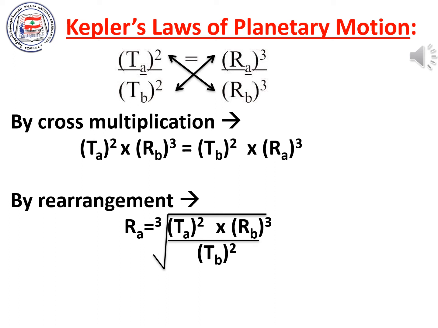Finally, by rearrangement of this cross multiplication, we can also find the distance from the first planet to the Sun using the equation you see in front of you. Ra is equal to cubed radical Ta squared times Rb cubed over Tb squared. Ta is the period of the first planet, of which we are finding the distance from the Sun. Rb is the distance from the second planet to the Sun, and Tb is the period of the second planet. It doesn't matter which planet you choose to be A and which planet you choose to be B.